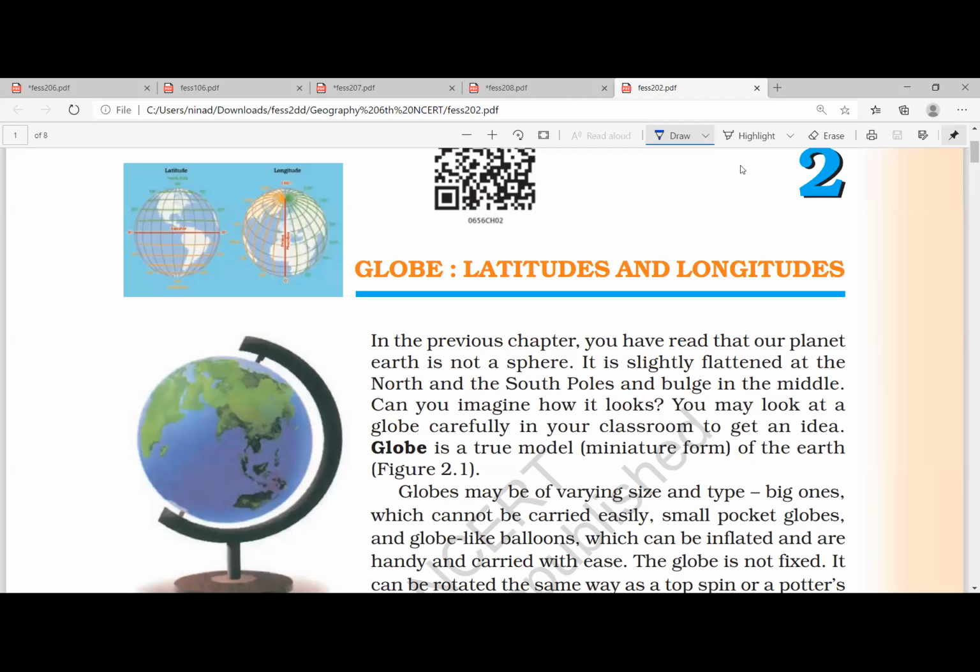Latitude and longitude, the second chapter in 6th NCERT geography. Here we'll understand what is latitude. Latitude is a horizontal line like this. Longitude is a vertical line. The vertical line is known as longitude, and the horizontal line is known as latitude.